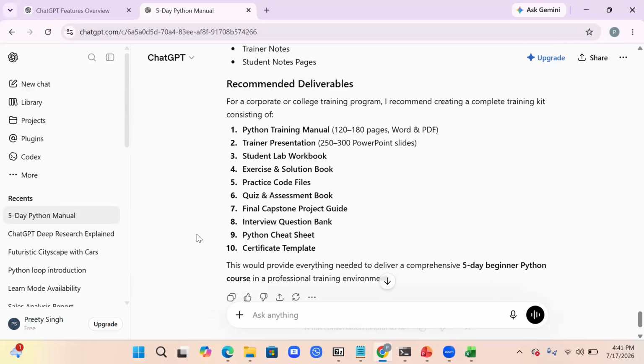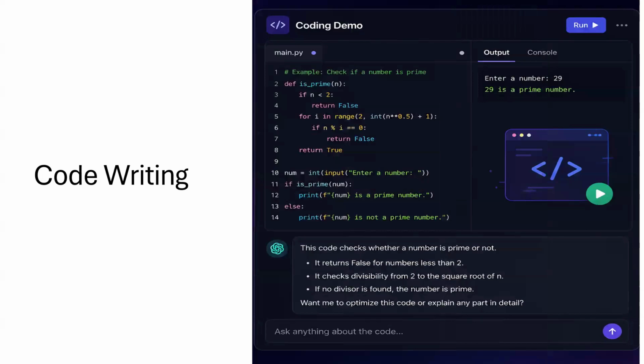So how is it helping you? Think of Canvas as Google Docs or Microsoft Word with ChatGPT built into it. Instead of writing alone, you have an AI collaborator that helps you to draft, edit, expand, rewrite, summarize, and improve your work all within the same workspace. Right. So that is about Canvas. The next feature is code writing. This is an important feature for me, from where I started actually working with ChatGPT. You ask it to write the code, and it will write the code.